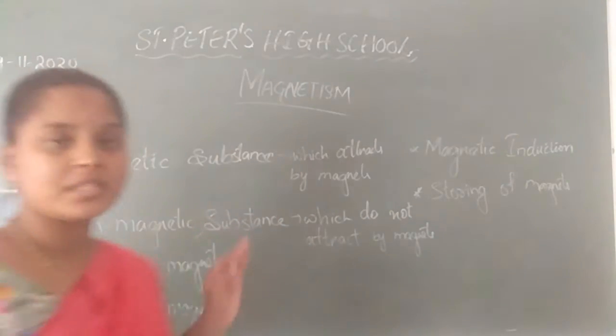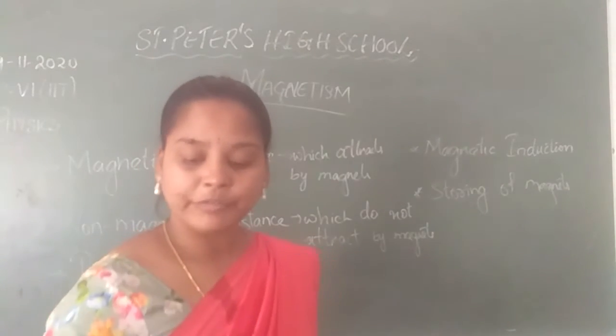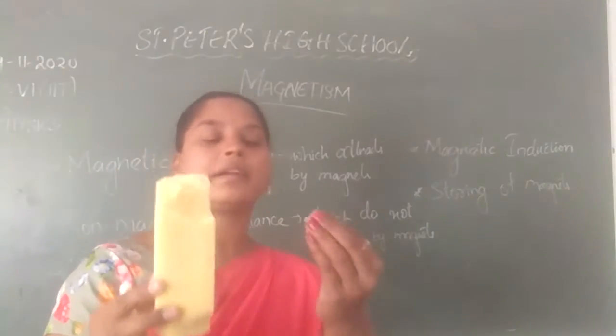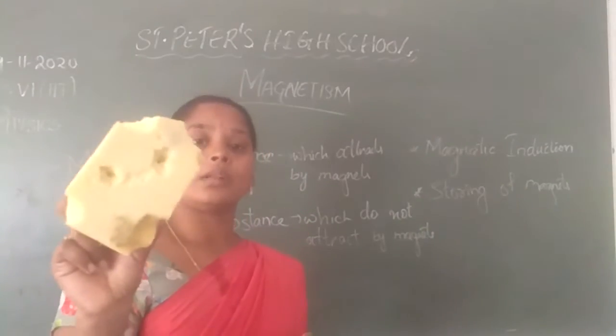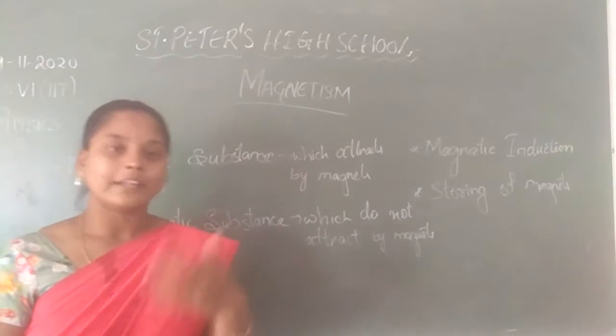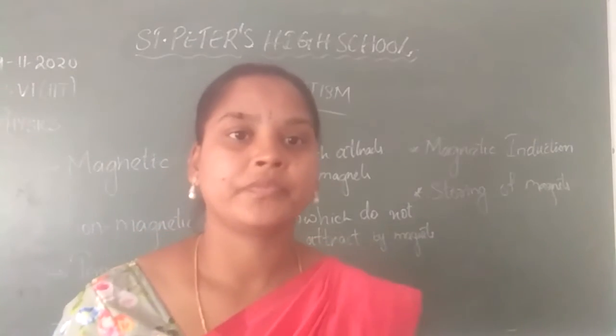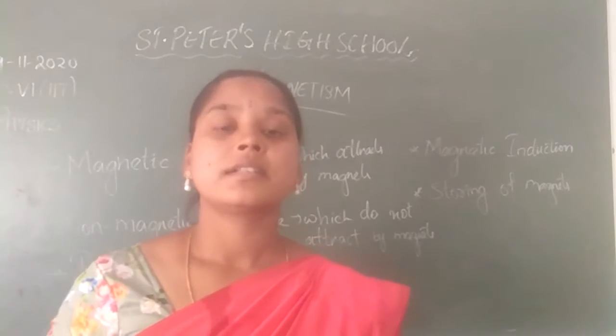Non-magnetic substance: the substances which are not attracted by magnets are called non-magnetic substances. For example, if you take a chalk duster and put a magnet near it, will it attract or not? It will not attract because this is not a magnetic substance. Okay. Next, take your box which is made of metal. It will be attracted towards the magnet because it is a magnetic substance.